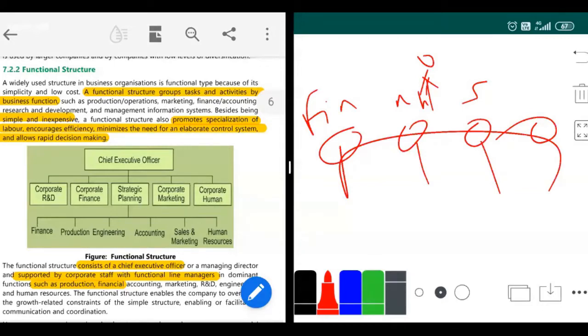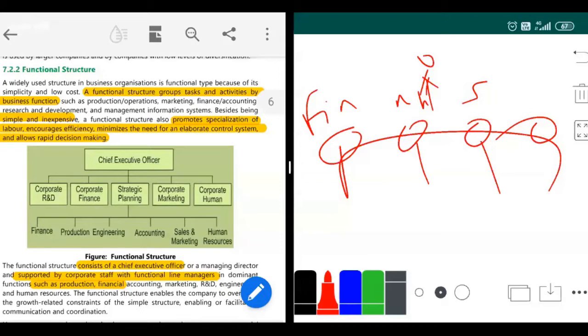Okay. This is also very simple and it is inexpensive also. It's just that because I'm earning a lot, I also need to keep a few managers. Okay, that's it. Only that cost I'll have. So it promotes specialization of labor because I have only one person who is there for procurement, or I have this procurement function which has a functional manager.